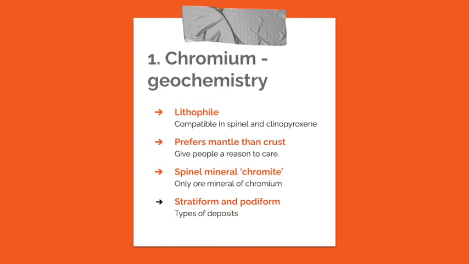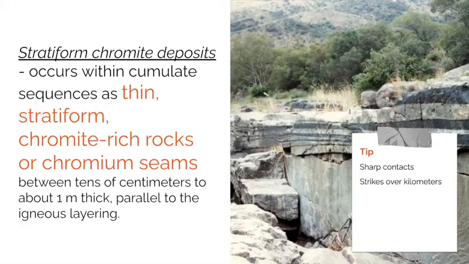Two important types of chromite deposits are recognized on the basis of ore body form and their geological environment: stratiform chromite deposits in large layered ultramafic intrusions, and podiform chromite ores in ophiolites. In the stratiform chromite deposits, the ore body occurs within the cumulate sequences as thin stratiform chromite-rich rocks or chromite seams between tens of centimeters to about 1 meter thick, parallel to the igneous layering.